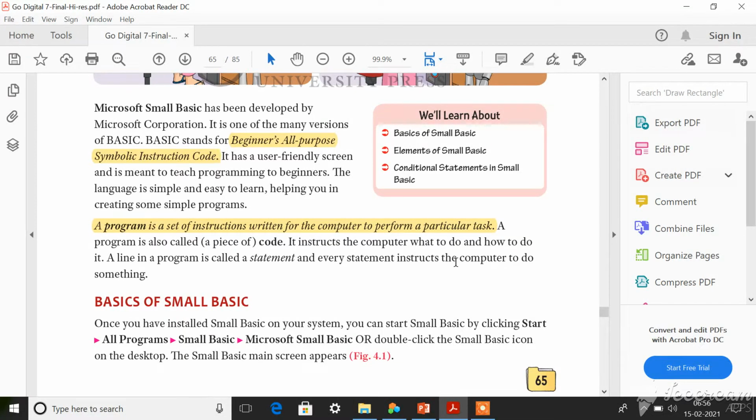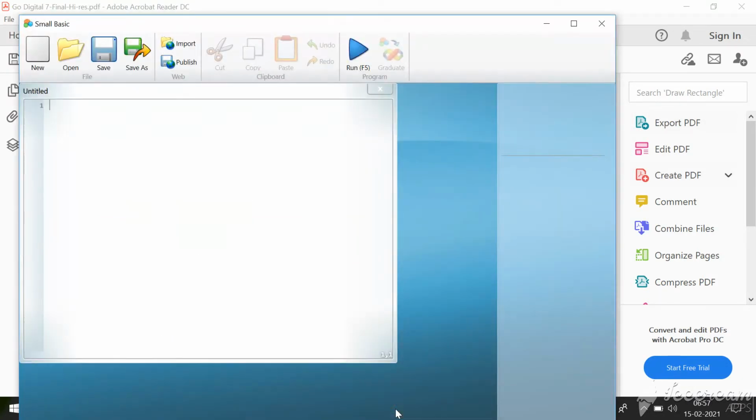After installing that, you have to follow this. As usual, start all programs, then click on Small Basic and then Microsoft Small Basic, or just double click on the Small Basic icon that appears in your desktop after installing it. So once you open Small Basic, your window looks like this. So this is the new document page.